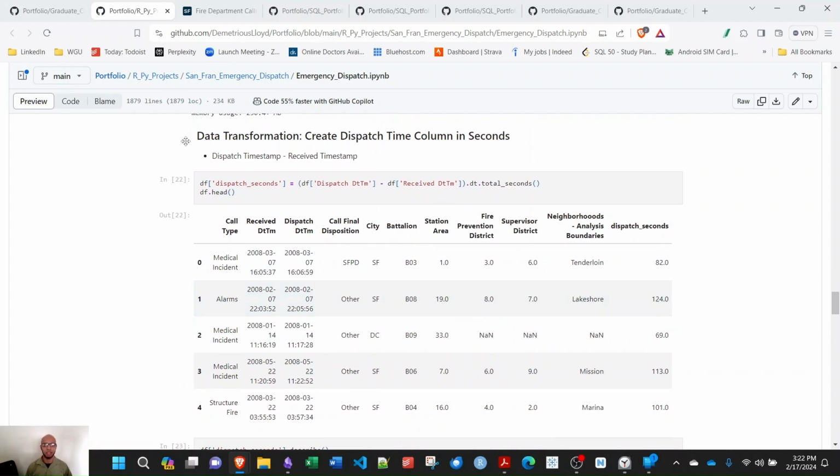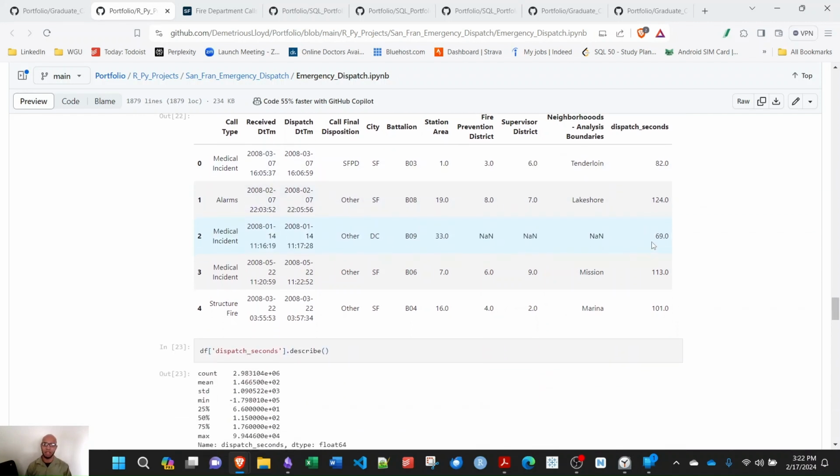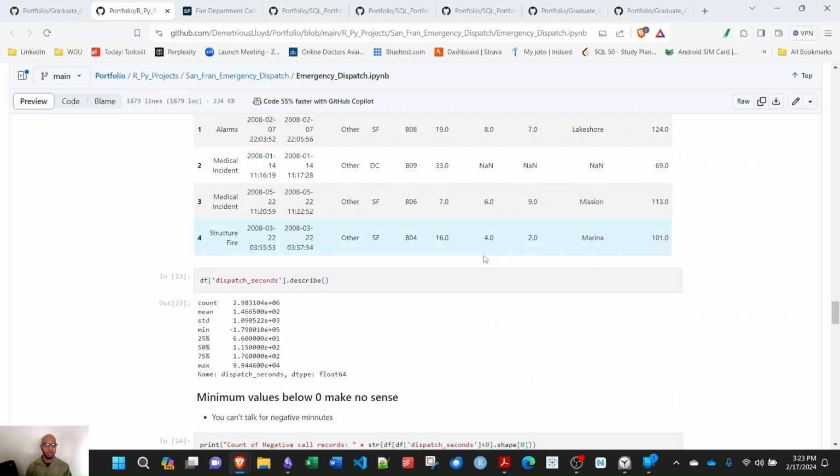For my data transformation, you want to create the dispatch time column in seconds. I want to see the difference from when the fire department receives the call versus when they actually dispatch people out. I named this difference dispatch seconds, and did the difference between these two timestamps. Here's where the datetime package comes in, and I had that output as total seconds. If I look at the top of my data frame, you can see dispatch seconds gives you the seconds to 1 decimal point. Probably don't need that extra decimal point, but it's in there.